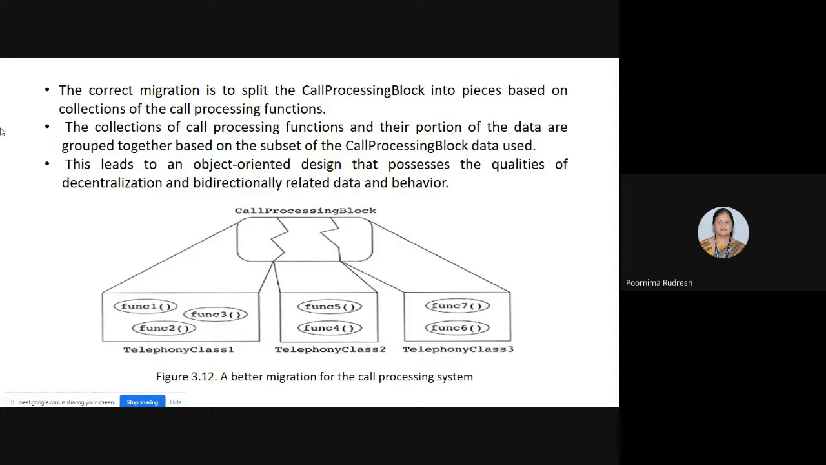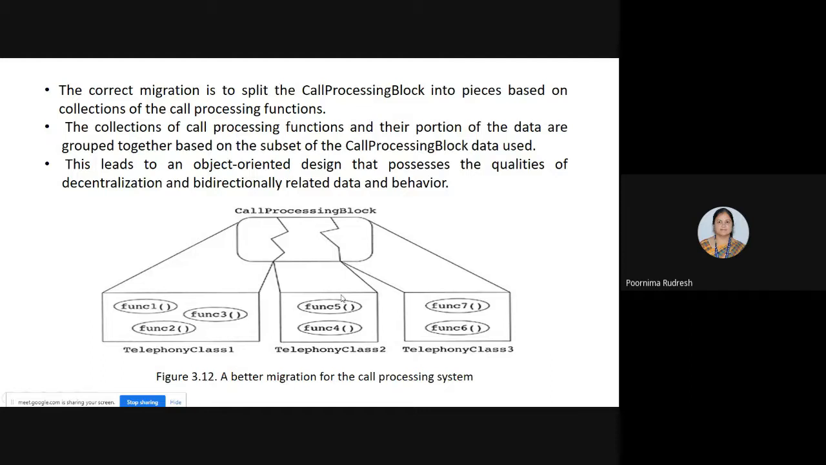Here, the collection of call processing functions and their portion of the data are grouped together based on the subset of the call processing block data which is used. So here we are grouping these call processing functions and the data based on what type of data the call processing functions use. So this leads to an object-oriented design that possesses the qualities of decentralization.